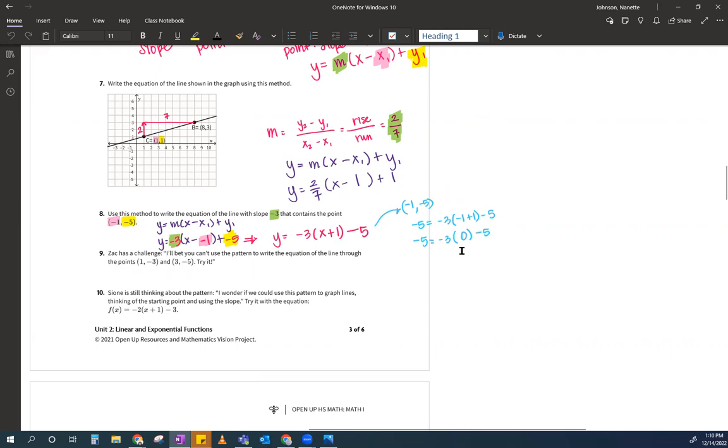So is this a true statement? Is -5 equal to -5? I'm asking a question. Is -5 equal to -5? And you guys are like, yeah. So here, Miss Johnson, she's super happy because look, she wrote a good equation. Yay, Miss Johnson.